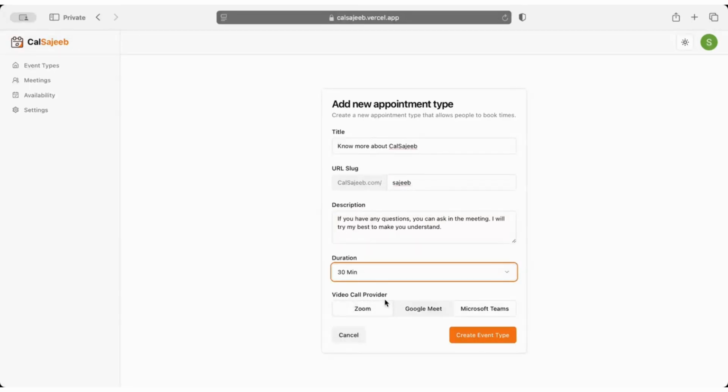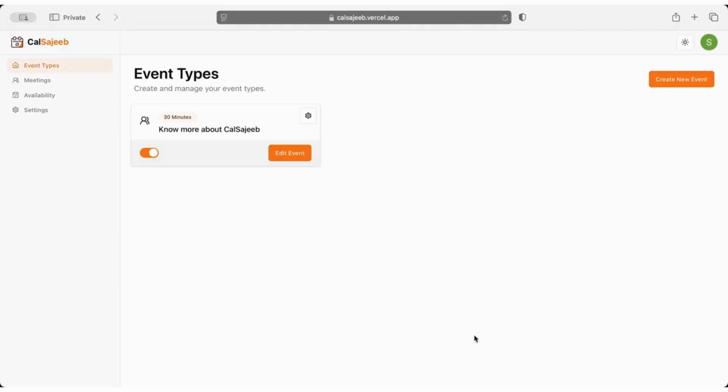If you look at the video call provider, you can either go to Zoom, Google Meet, or Microsoft Teams. I'll stick with Google Meet and create the event type. Now you have created an event type, a 30 minutes event type actually. And if you go there and click on the copy, you copy the link. All you have to do, you have to just send the link to your clients.